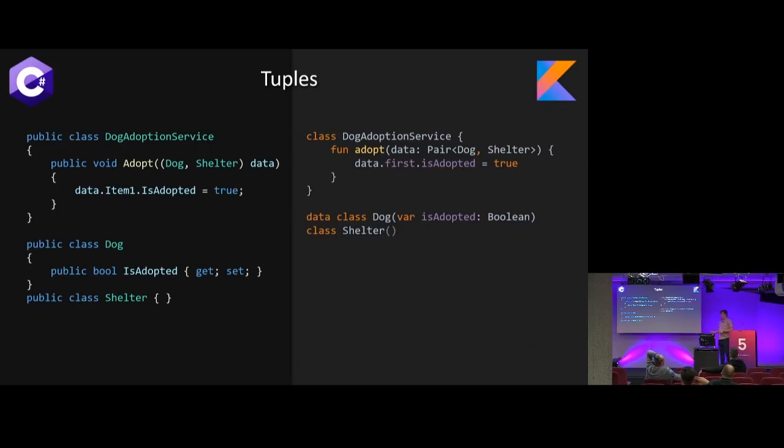So we have the idea of tuples. We have a tuple type. We just basically throw in a bunch of generics n number of times. I think it's actually limited to like 20 or 16 or something like that, but I hope you don't have to run into that. But they also give us 2 different shortcut types for tuples. So we have pair, where we have 2 different types, which is what we're using here, and then also triple, which is just 3 different types. So instead of having to say tuple everywhere and pass it around, you get 2 types, and that's how we're able to get .first, .second, and .third for those other types. If you go beyond that, you have to use accessors or explicit naming to pull out those properties. So in this case, it's the same thing. We're passing in a pair of type dog and shelter, and we can say data.first.isAdopted is true.